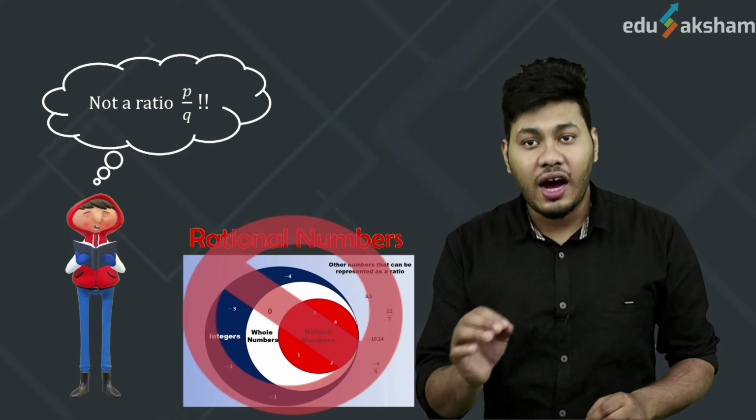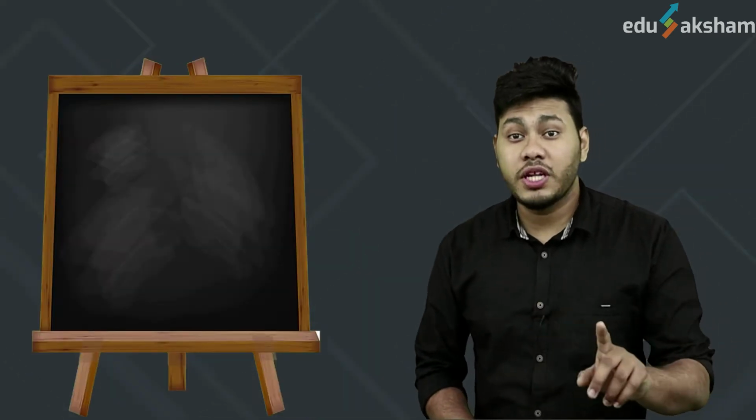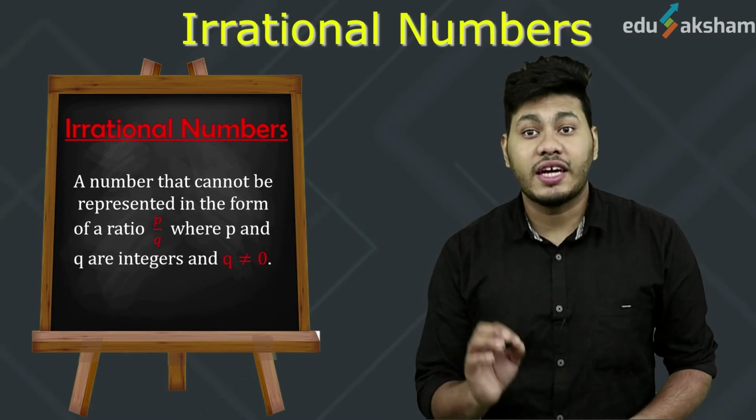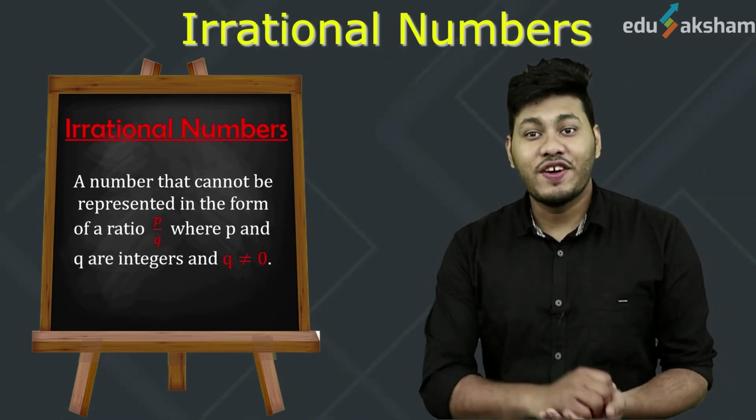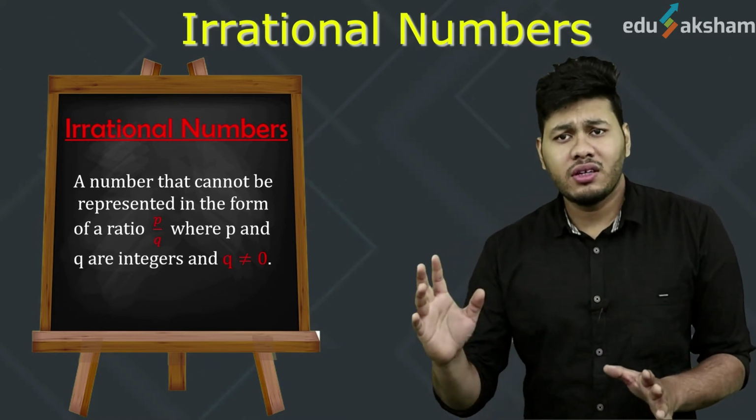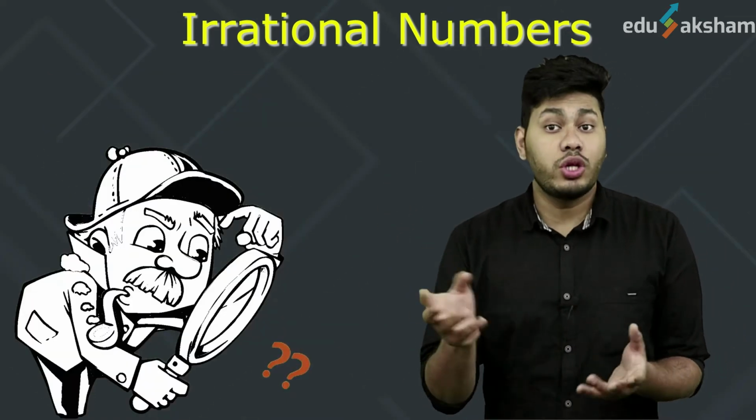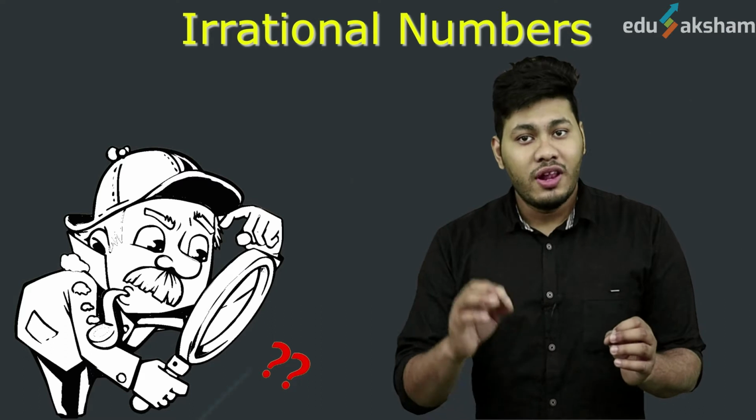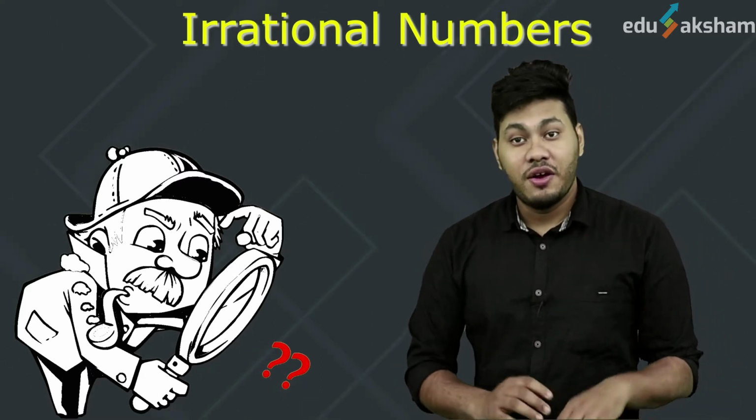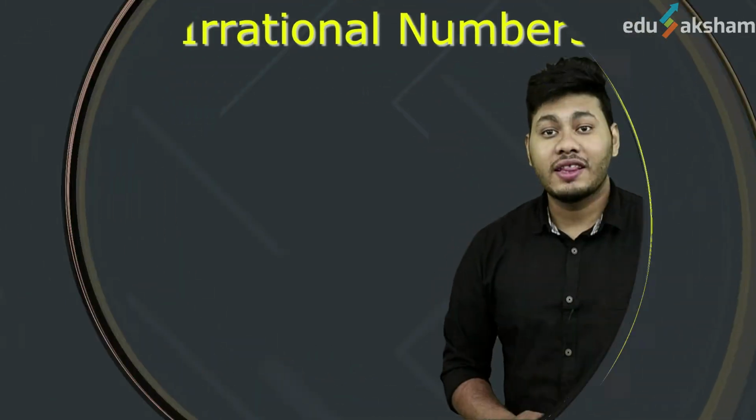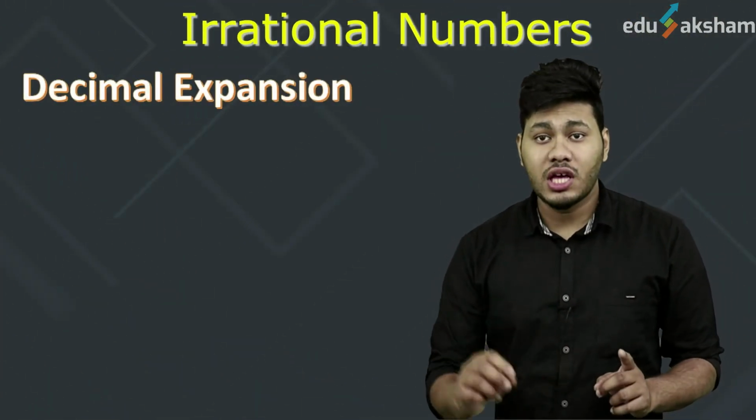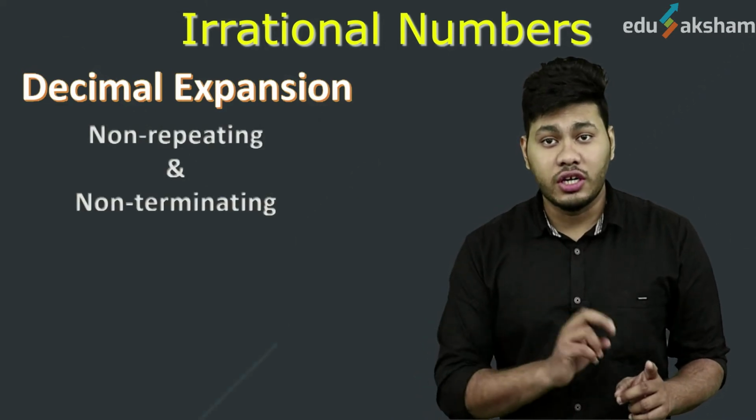Yes, there are such numbers which cannot be represented in the form p by q. These numbers are called irrational numbers. Let us have a look at a few examples of irrational numbers. But before that, you might think how an irrational number actually looks. So, let us first learn how to identify irrational numbers. We can do so by looking at their decimal expansions. Their decimal expansions are always non-repeating and non-terminating.